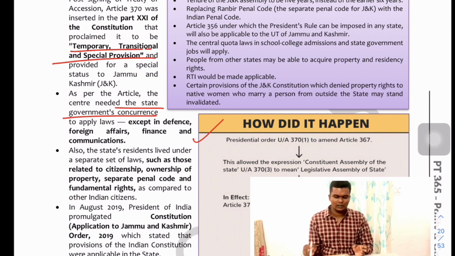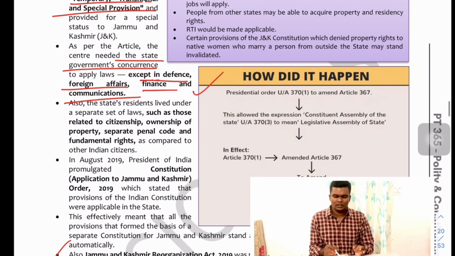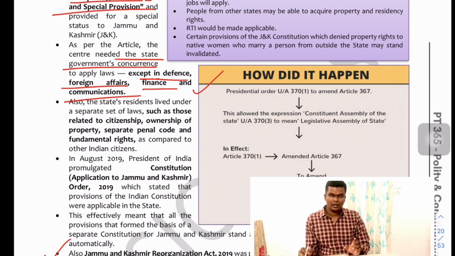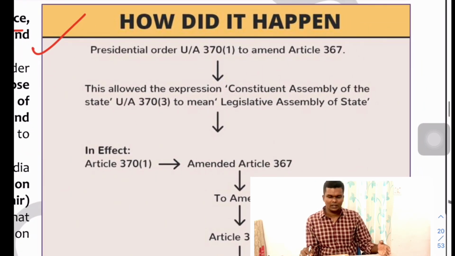As per the article, the central government needed the state government's concurrence in applying any law except defense, foreign affairs, finance and communication. The state's residents lived under a separate set of laws. There was a separate constitution, a separate flag, everything almost separate except in these matters. But now it has been abrogated.